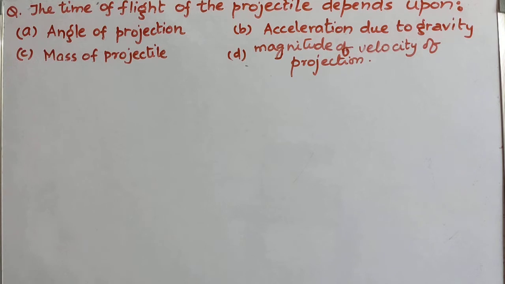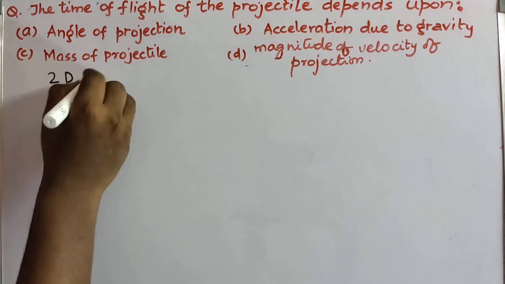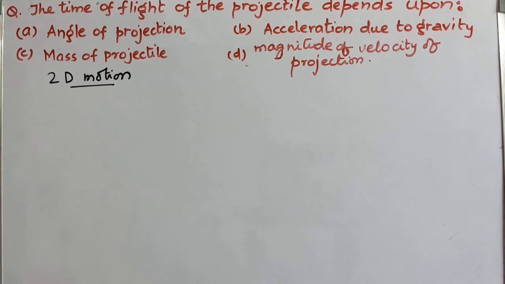In projectile motion, a body is thrown with some velocity at some angle with the ground. So when the body is in motion, it moves along an axis parallel to the ground, as well as along the axis perpendicular to the ground. So we can clearly say that projectile motion is a two-dimensional motion.